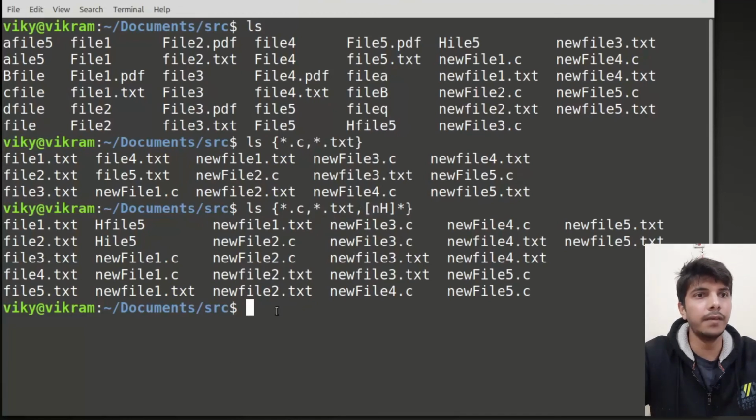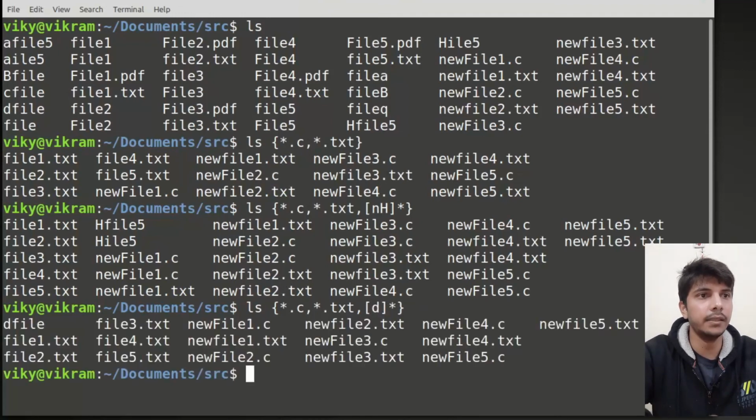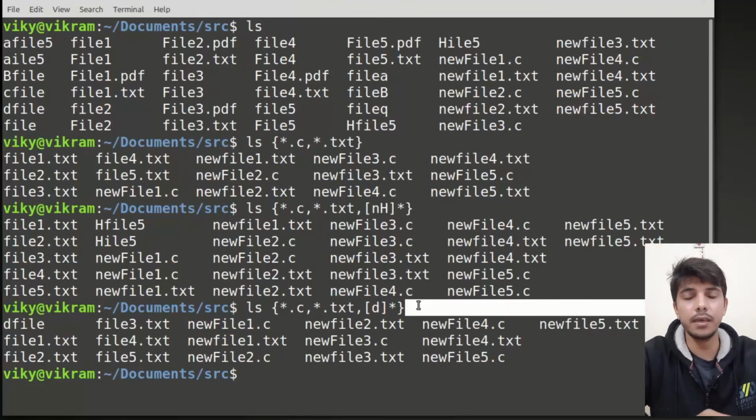Let me give another example here. Instead of this I will write D, and then it could be anything. Then you will see this file is also showing up because it is starting with D. So curly braces are used to specify multiple expressions.